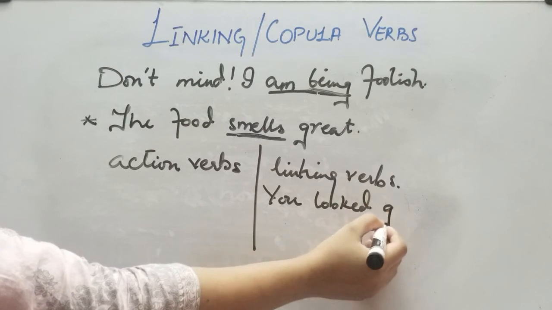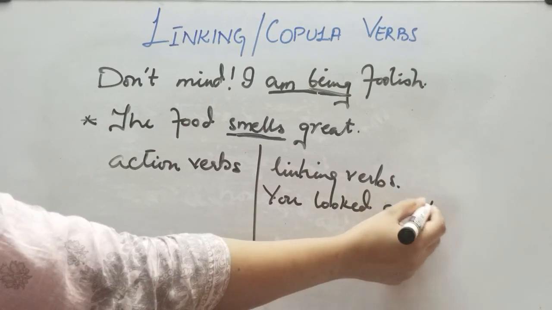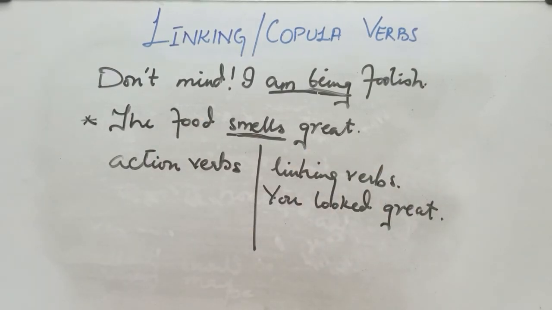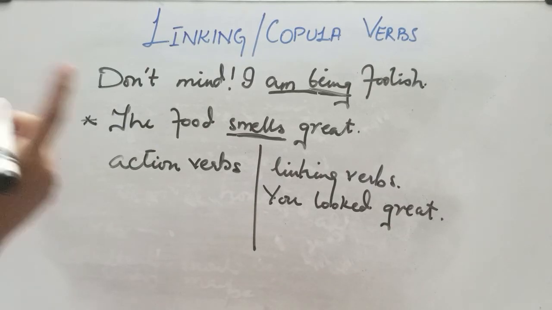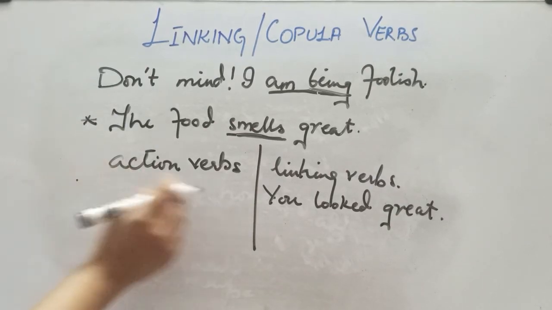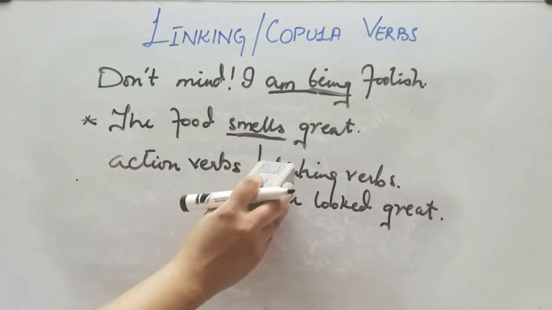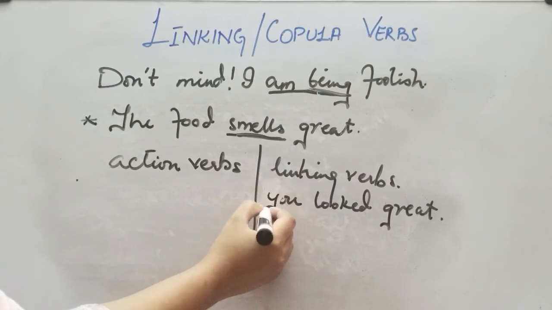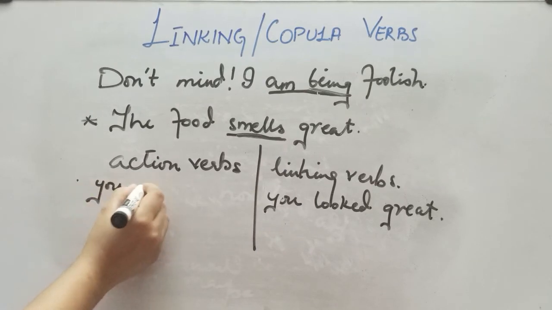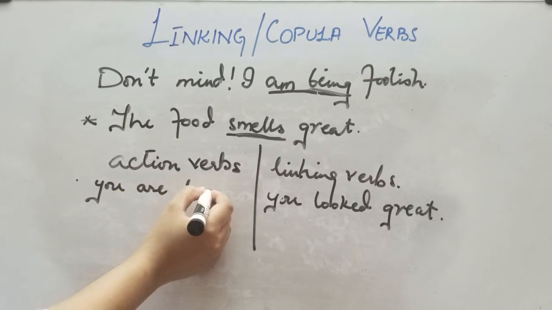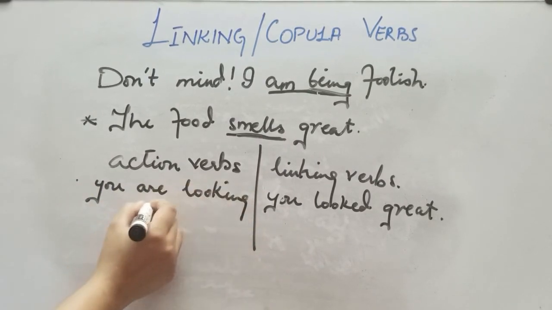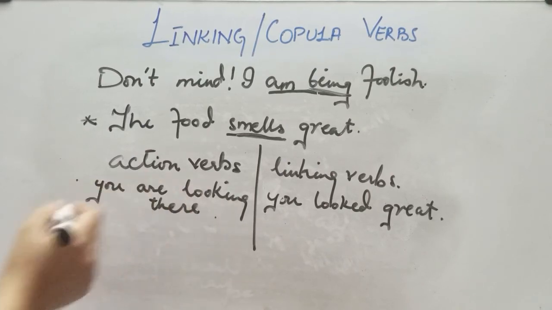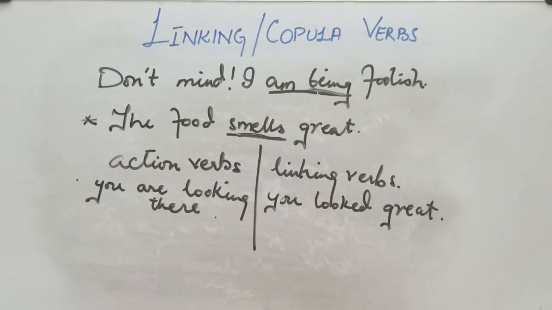It's just telling us that the person looked great. But if I say you are looking there, now see, you are doing something. Now see, the person is doing something over here. You are looking there, right? So this is an action verb.